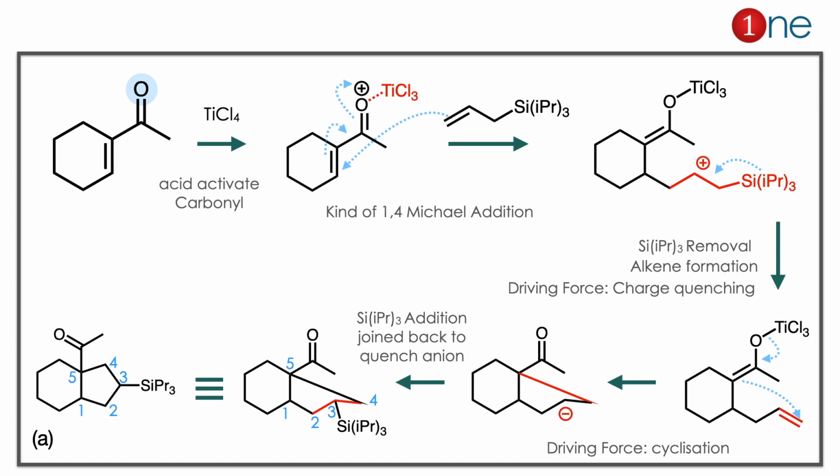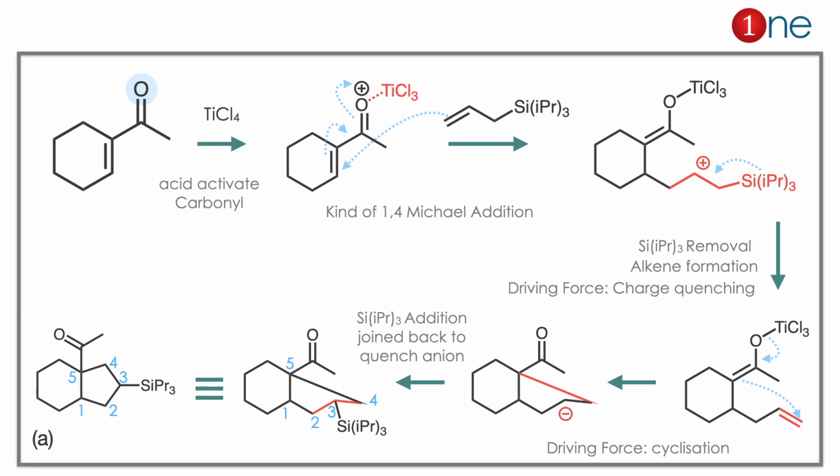So the carbonyl is activated. So you have the chance for 1,4-Michael addition from the alkene there. The alkene attacks, and it has a cation there because of the charge given to the ring. The cation is conjugated by silane removal and alkene formation. So you have the alkene and enol ketone there.